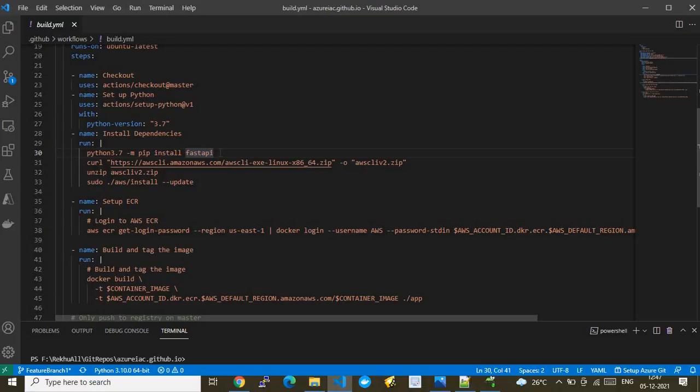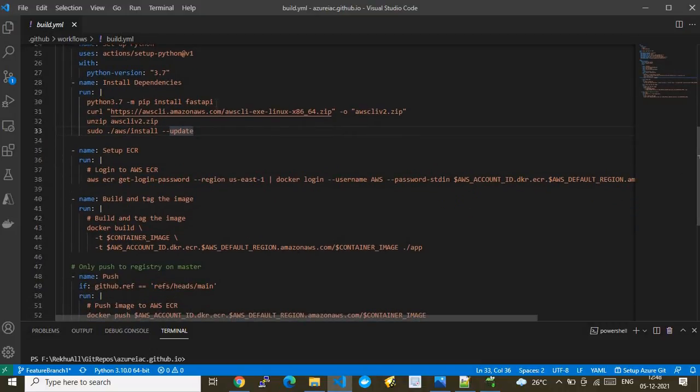First, we are installing Python 3.7, and we are also installing FastAPI, because this is application specific. So the application specific module, FastAPI of Python, is also being installed. After that, I'm installing AWS CLI version 2, because I'm consuming AWS CLI commands that belong to version 2. So I have kept all these commands one after the other. First, it will download a zip file into that machine and name it awscliv2.zip. After that, we unzip that content and execute the install file. So these are the prerequisites, kind of dependencies, which are executed before we run the next commands.